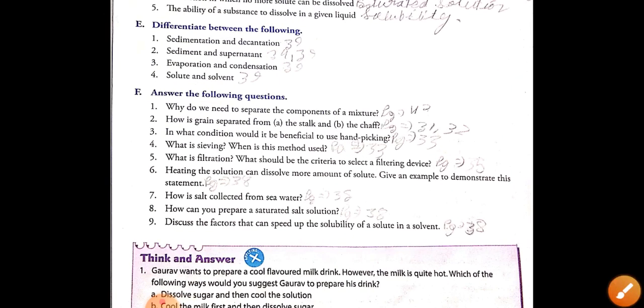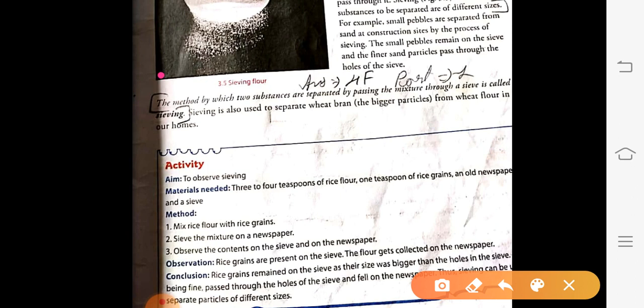Next, answer number 4: what is sieving? When is this method used? On the same page. First you will write the definition of sieving. The method by which two substances are separated by passing the mixture through a sieve is called sieving. This is the definition of sieving.